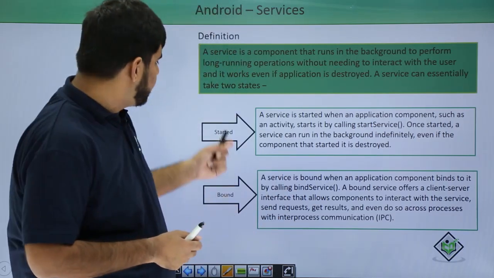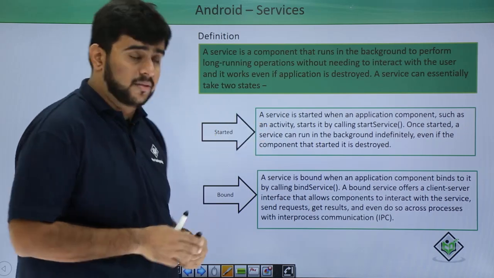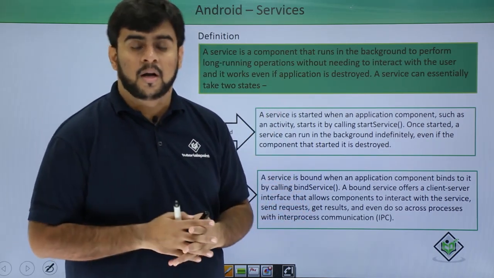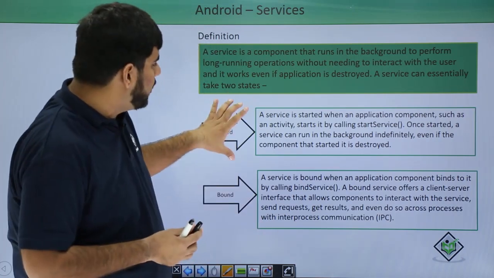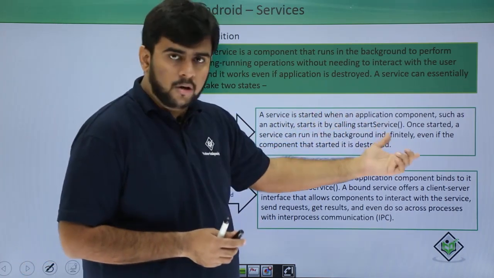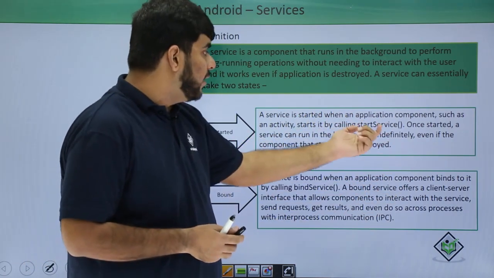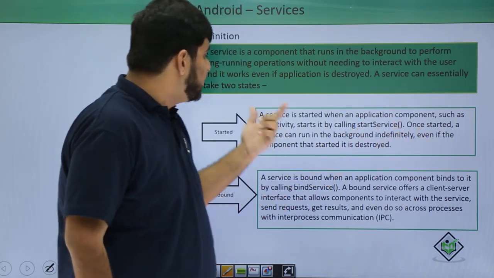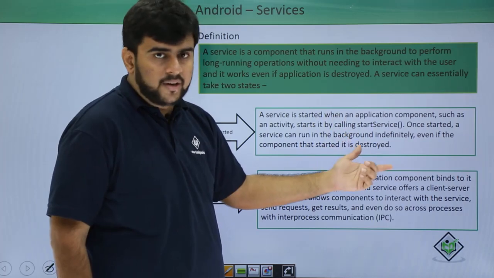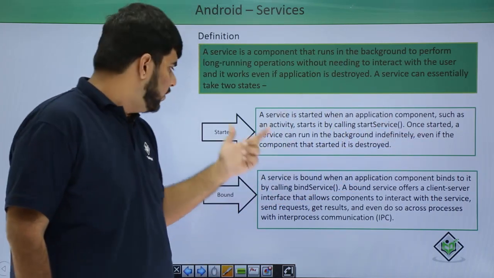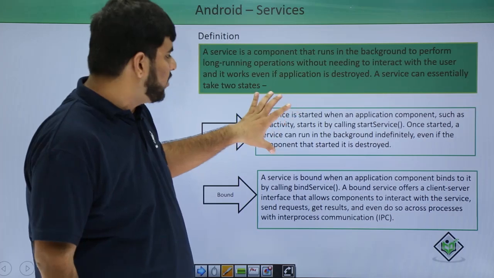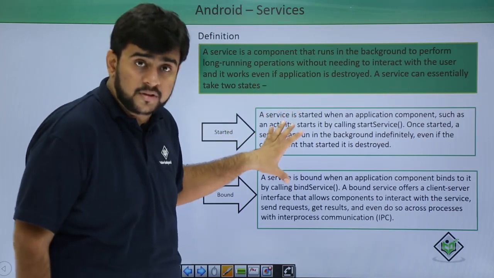So now let's see how we can have services. We can have two types of services: one is an unbound service and the second is a bound service. When a service is started by an application component, like an activity, by calling the startService method, such a service will run indefinitely even if the component that called the service is destroyed. Such a service is known as an unbound service.